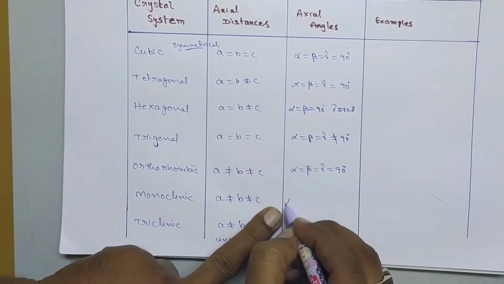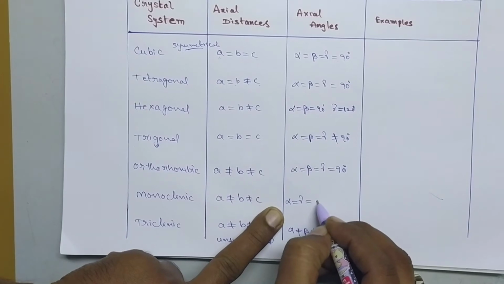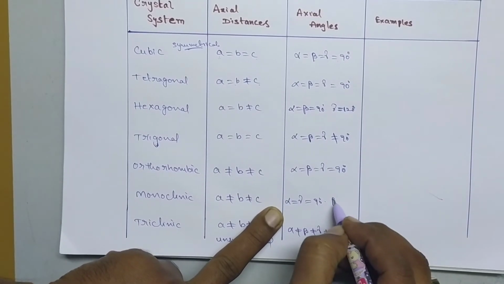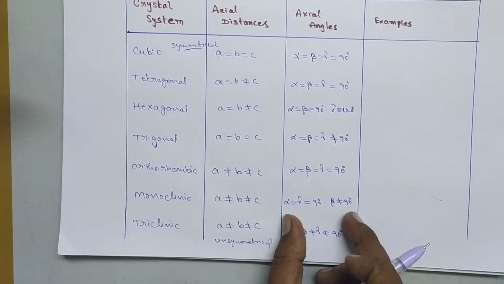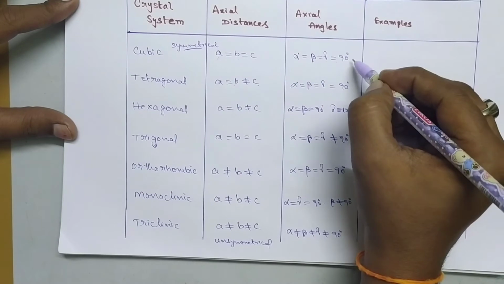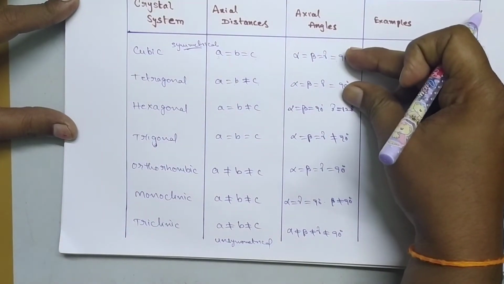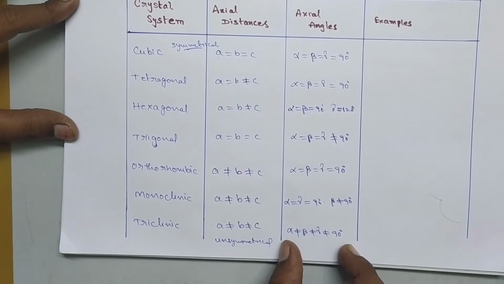So for this one, alpha equal to, here you have to exchange, gamma equal to 90 degrees, whereas beta not equal to 90 degrees. Okay, clear? So in this way you have to remember this, so you have to practice like this. So first you have to remember these two are all equal, and this one is the most unsymmetrical structure, that's why all are not equal.